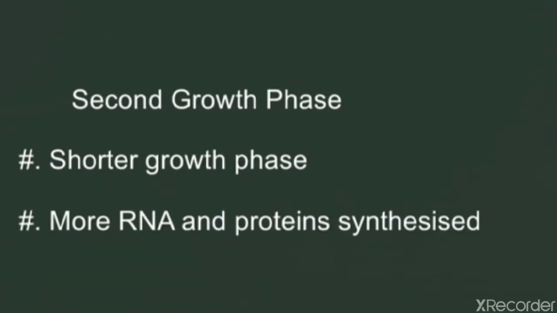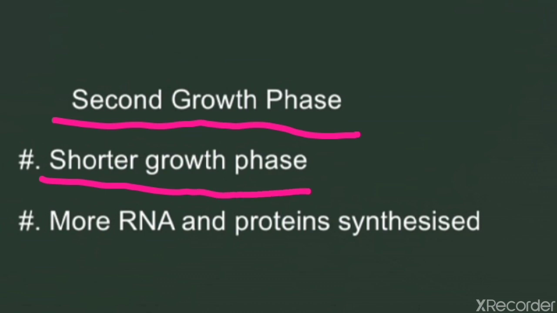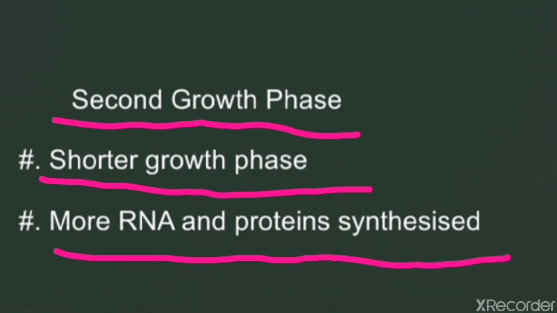Now the next and last phase is the second growth phase, or G2 phase. This is a shorter growth phase in which more RNA and proteins necessary for cell division continue to be synthesized.